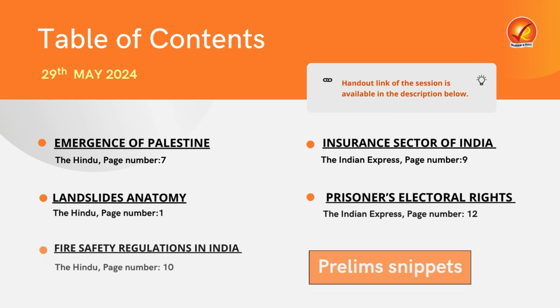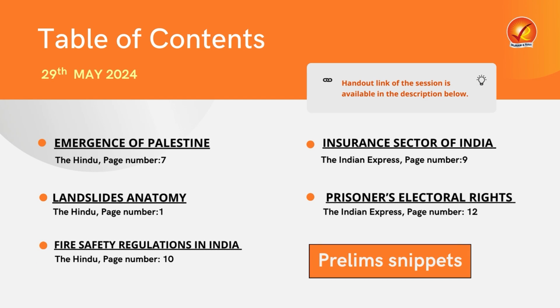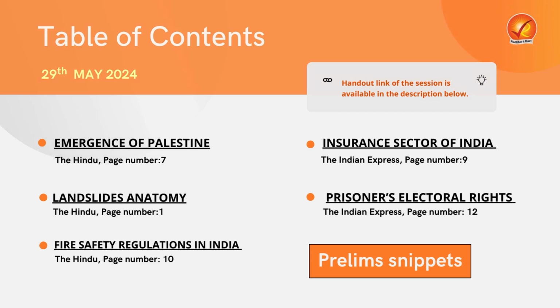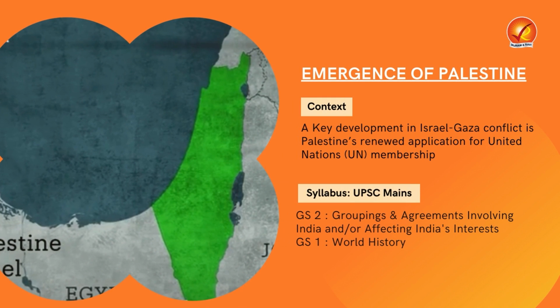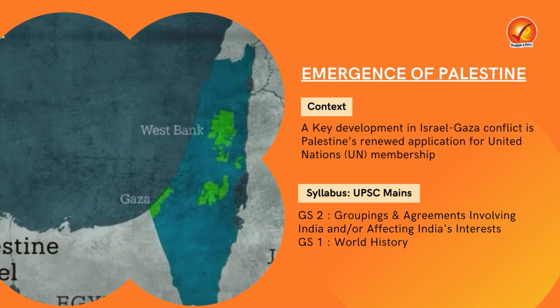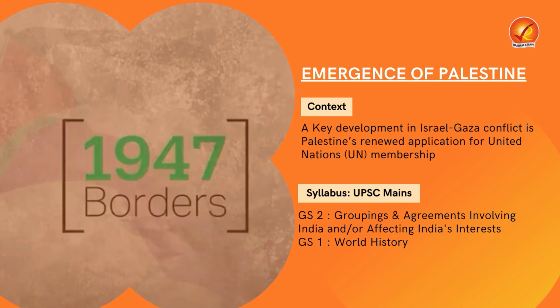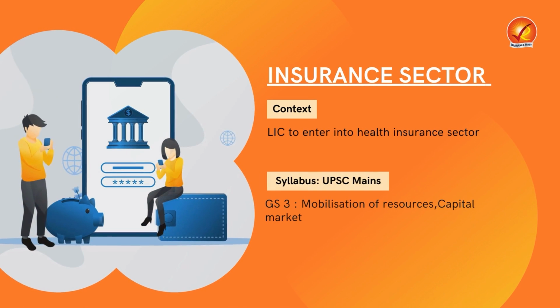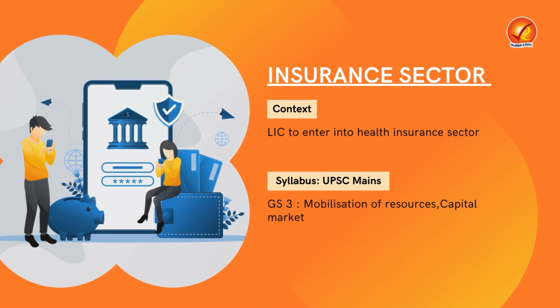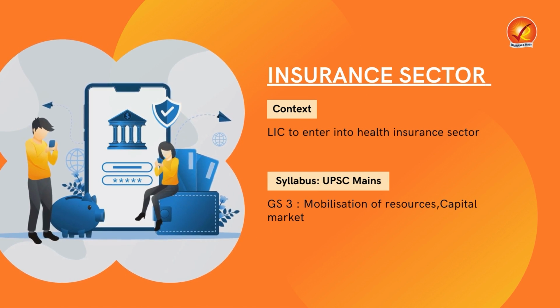Through this discussion, you will learn good details about the current affairs articles derived from The Hindu and Indian Express. So what are these articles? Let's have a look. The first one, we will dive deep into the conflict of Israel and Palestine, and through this we will learn how the emergence of Palestine happened. Then in the second one, we will break down the entire insurance sector of India from both prelims and mains